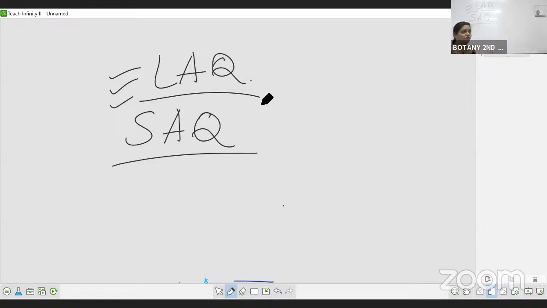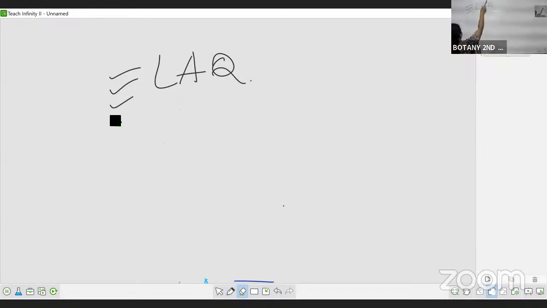Okay. Then after doing this, you have to go with the VSAQ part. Whatever VSAQs you know, write those. If not, just try to remember which chapter it relates to, and if you can write a little bit of the answer, it is enough to get half a mark or 1 mark in that VSAQ.